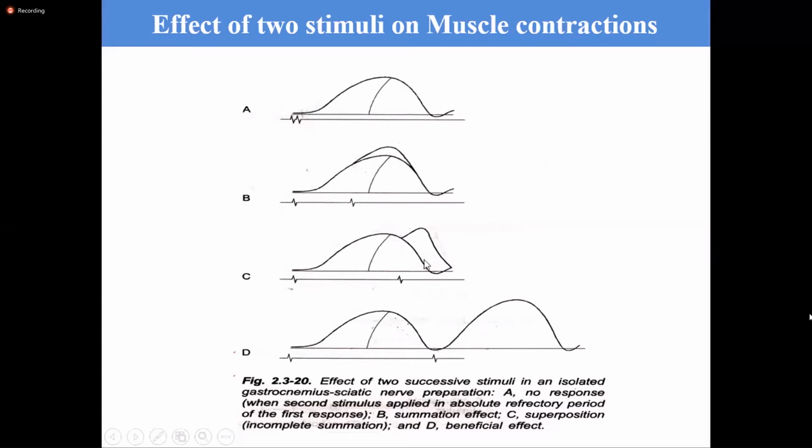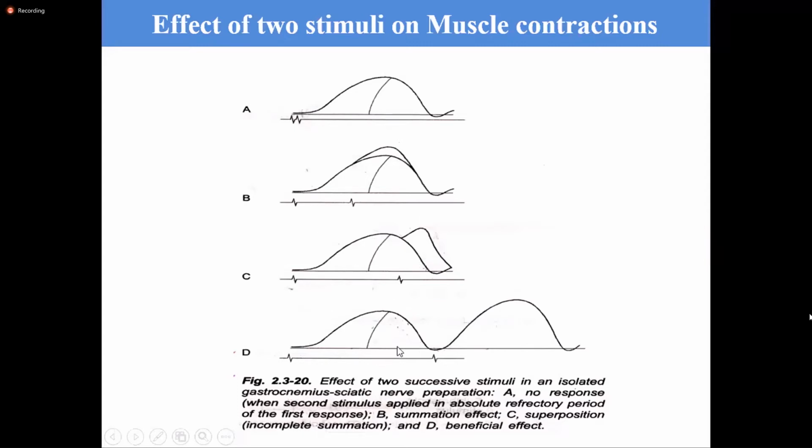Then in the third figure, we can see when the stimulus is applied during the relaxation phase, this is the relaxation phase, then what happened is superposition. Look at here. Here the stimulus is applied, again the muscle contracts, and then starts relaxing. So superposition, incomplete summation.